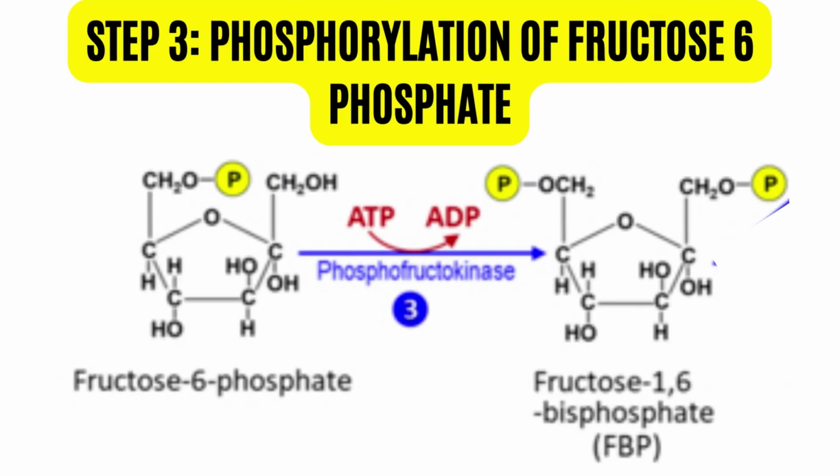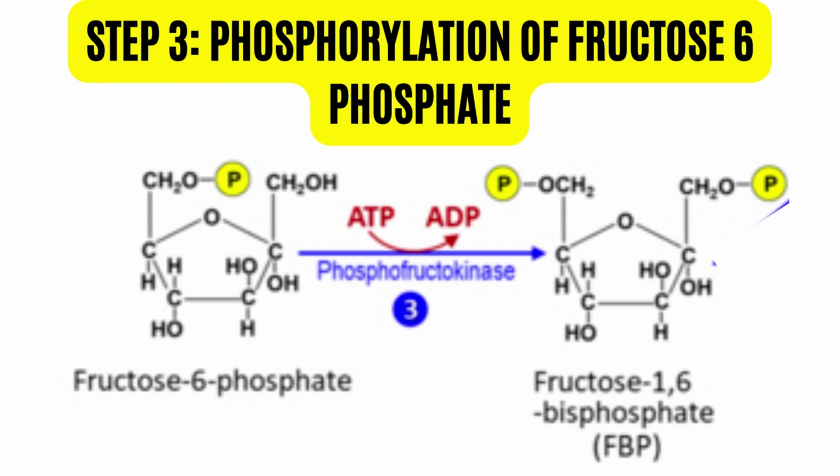The next step is similar to the first step. So another phosphate group is added to the first carbon of fructose 6-phosphate. This process requires one molecule of ATP and is catalyzed by phosphofructokinase. The product is now called fructose 1,6-bisphosphate. This is another rate-limiting step to be remembered.